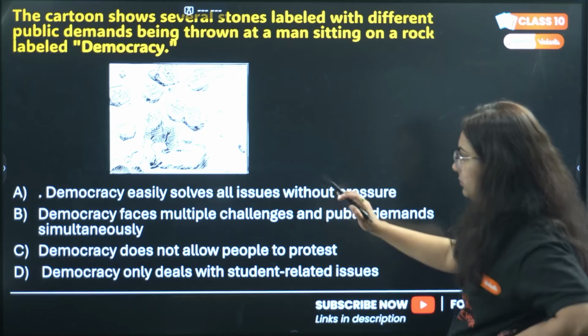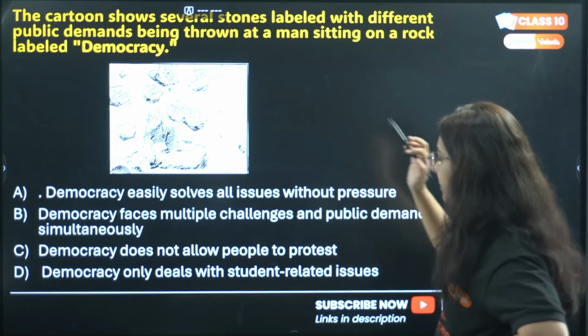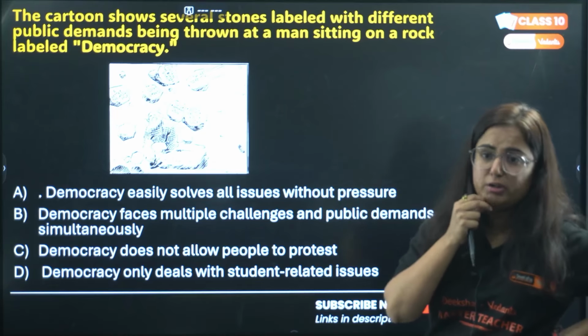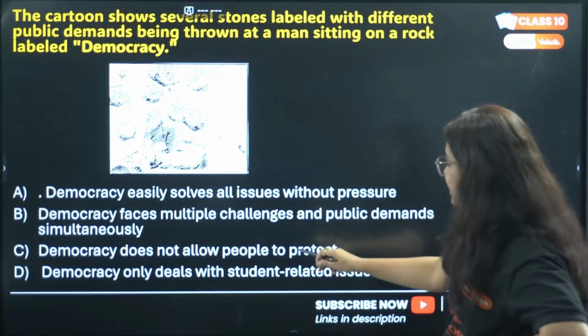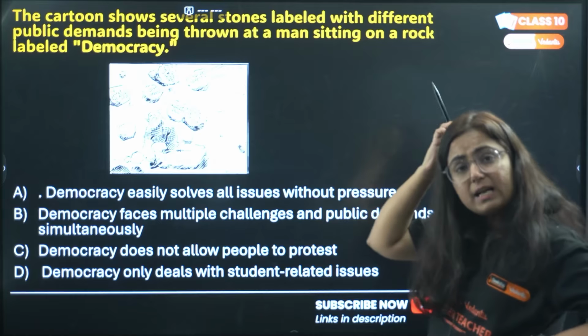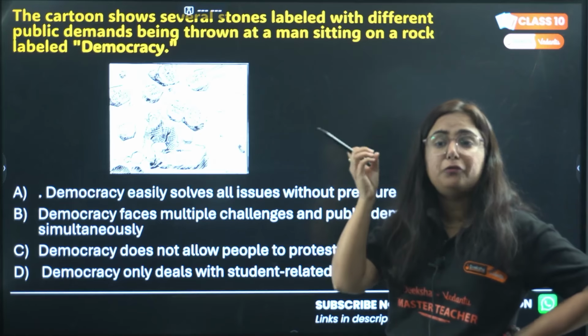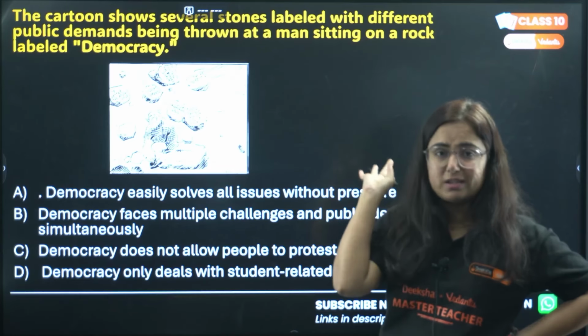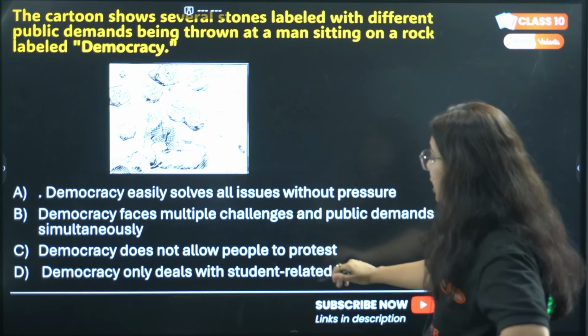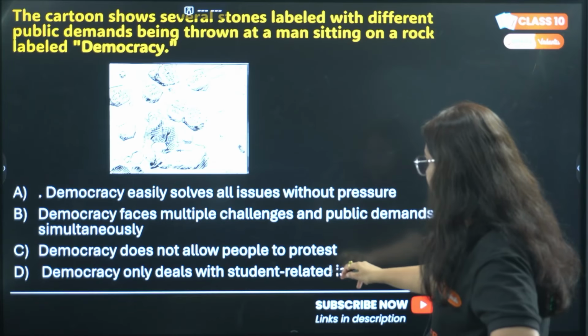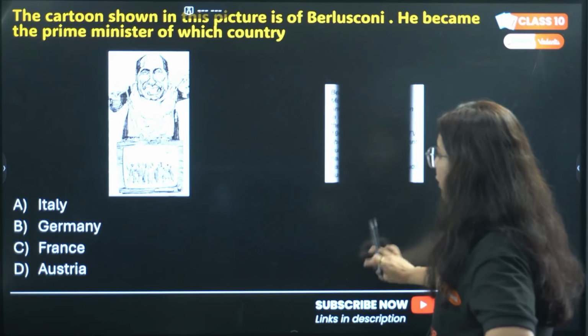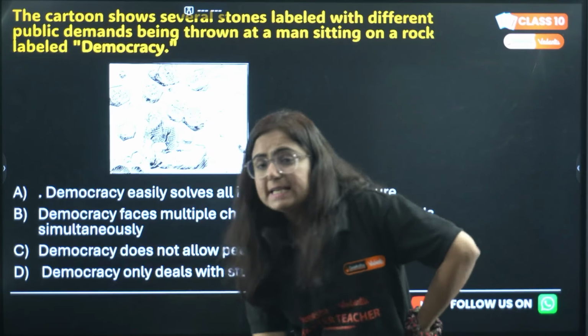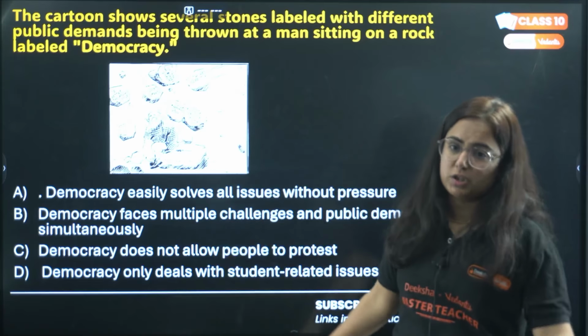So I don't think the first one is correct, because everyone faces pressure in a democratic setup. Option C again is not correct, because we are allowed to protest. This is one of the features of a democratic setup we studied in class 9th. It only deals with student-related issues, this is also wrong. Which is the correct option? B is the correct option to this question.